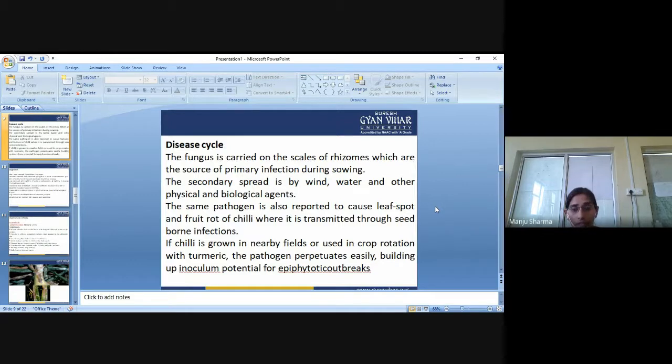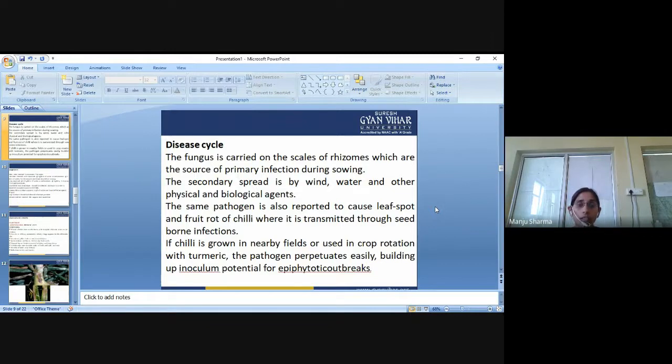So if chili is grown in a nearby field or used in crop rotation with turmeric, the pathogen perpetuates easily, building up inoculum potential for epiphytotic outbreaks.